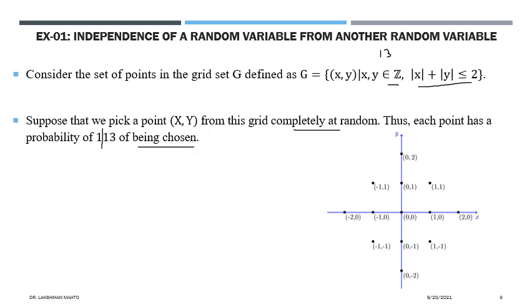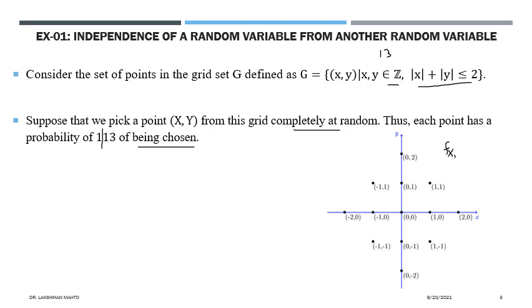Now tell me, what would be the joint distribution of x and y? Here you have two random variables, x and y. X takes values along the x-axis, y takes values along the y-axis, but G is defined jointly. So what do you need to calculate the joint probability?